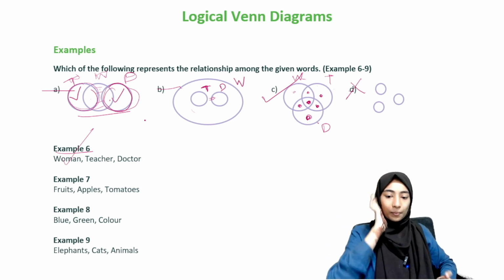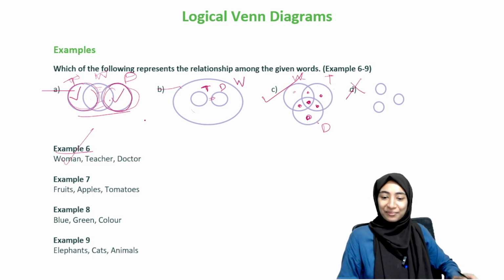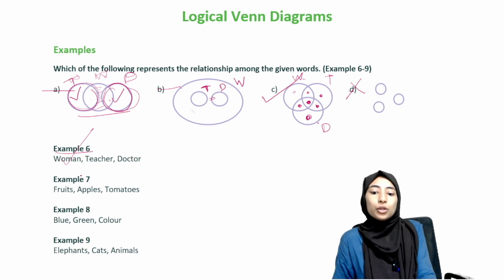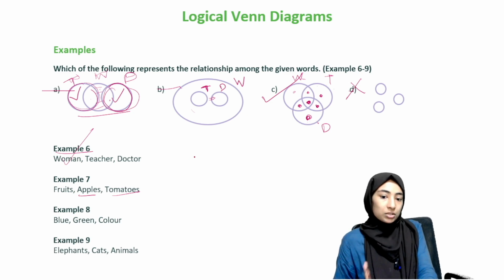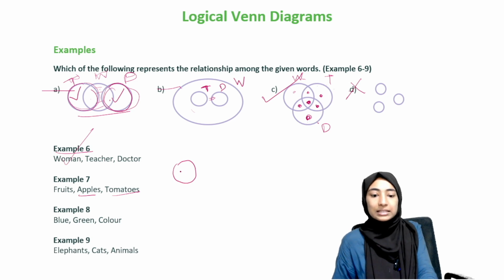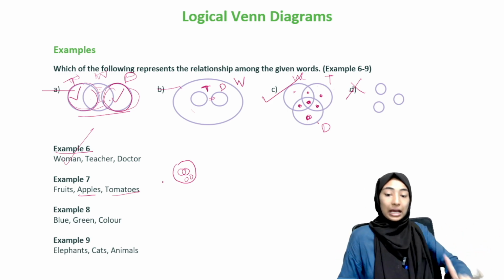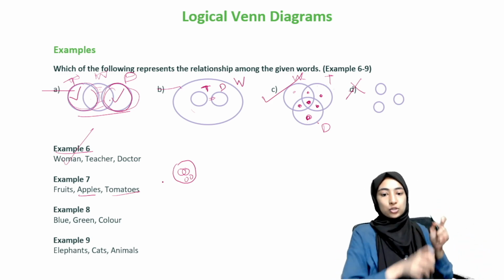Anyway, the point here is that tomatoes are fruits. So you know that apples and tomatoes, both of these come under fruit. So from this, what do you understand? I need a bigger circle with two circles inside it, right? Now, will these circles be overlapping? Will these circles be separate? We'll think of that later. But now I need to look at a bigger circle that has two circles.